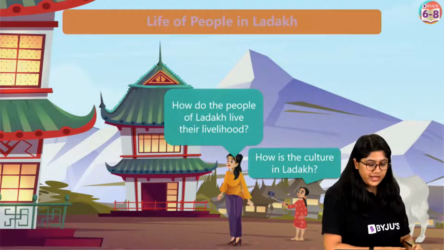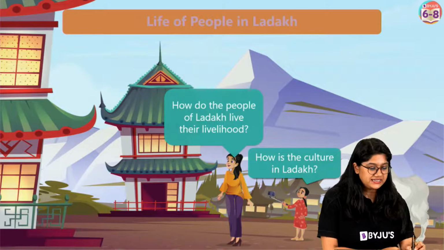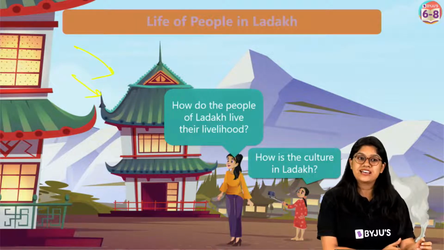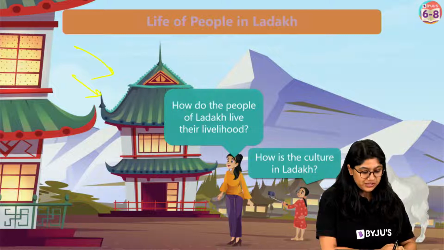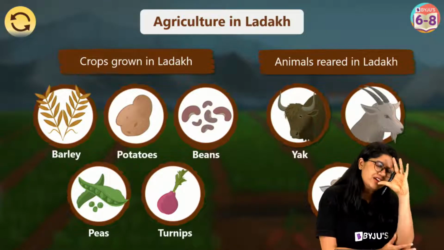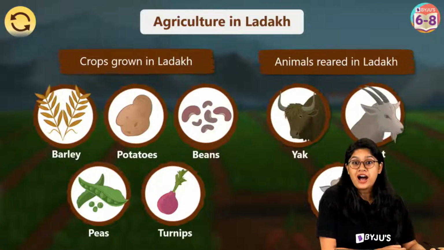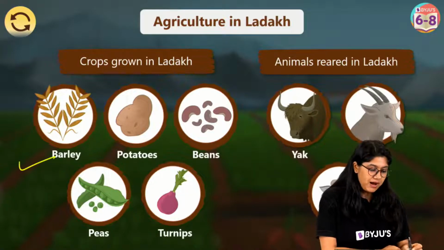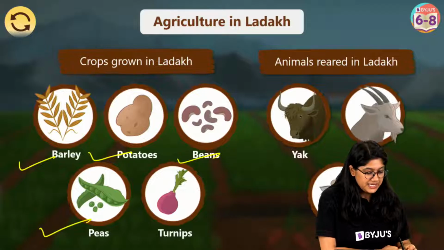Okay, moving ahead, everyone, see over here. I'm sure you would have seen these types of houses in movies and in documentaries. So we'll be talking about the culture and how their people survive. It's really very cold over there, so they get very few months to actually harvest crops. They harvest barley, potato, beans, peas and turnip.